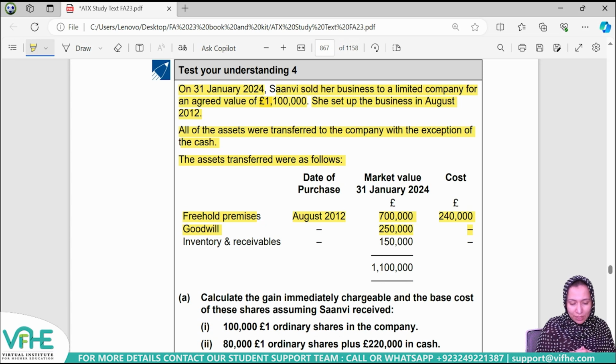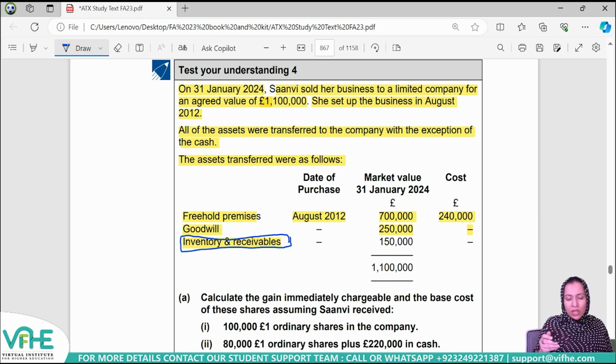Whatever the market value of a chargeable asset at the point of incorporation, that shall be taken as its disposal proceeds. And here they've also given us the market value of inventory and receivables, but we have nothing to do with these two, because both inventory and receivables are current assets. They are not chargeable assets, so no capital gains tax implications apply. Overall, the consideration received from this newly formed company is £1,100,000.